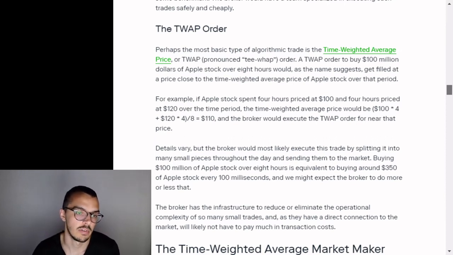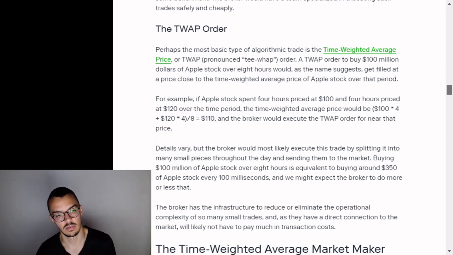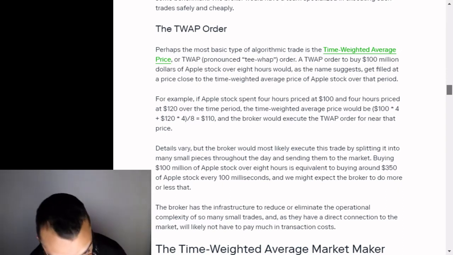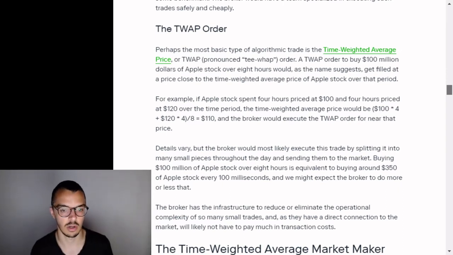For example, if Apple stock spent 4 hours priced at $100 and 4 hours priced at $120 over the time period, the time-weighted average price would be 100 times 4 plus 120 times 4 divided by 8 equals $110. And the broker would execute the TWAP order for near that price. Details vary, but the broker would most likely execute this trade by splitting it into many small pieces throughout the day and sending them to the market.